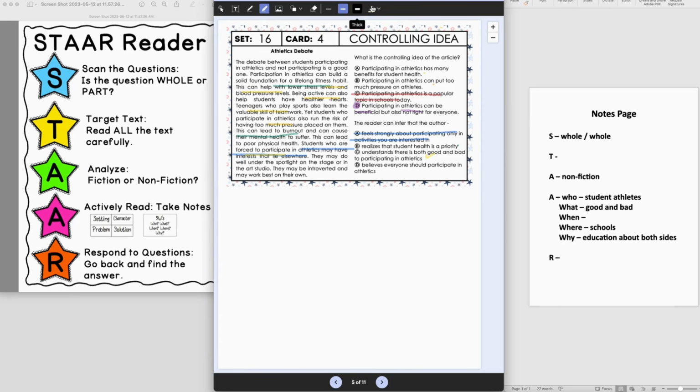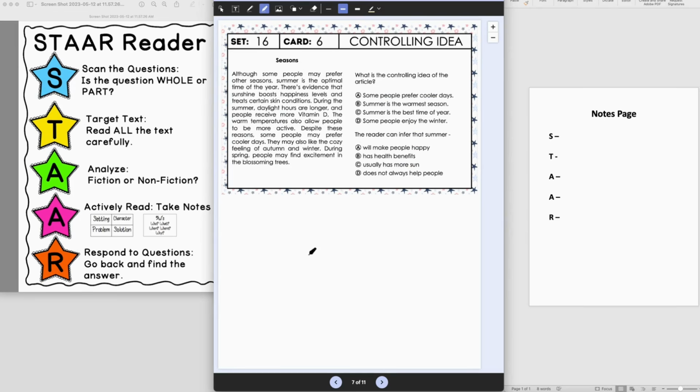All right, D. Believes everyone should participate in athletics. Okay, I don't think so because it shows both sides. So I wouldn't say that they would assume that it's good for everybody. So if I go back and evaluate, B realizes that student health is a priority. Now that's just kind of a piece of it. I don't think it's as good as answer choice C, where they're addressing both the good and bad, which is really what this is about.